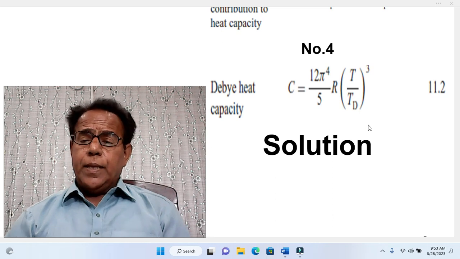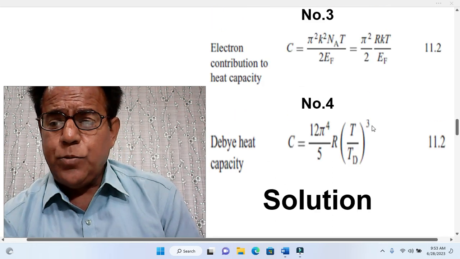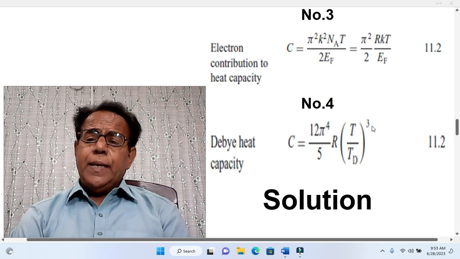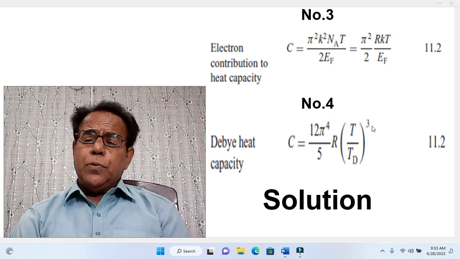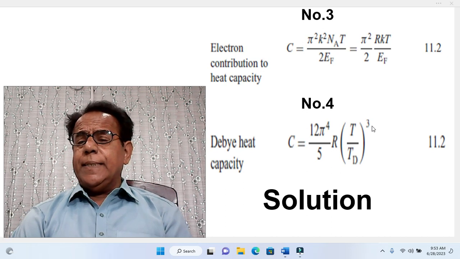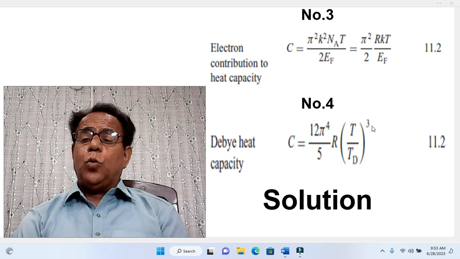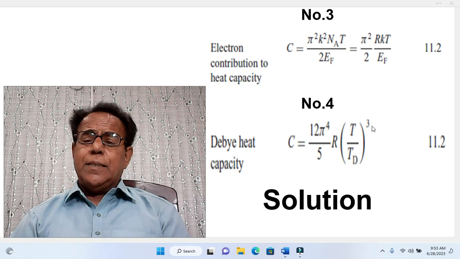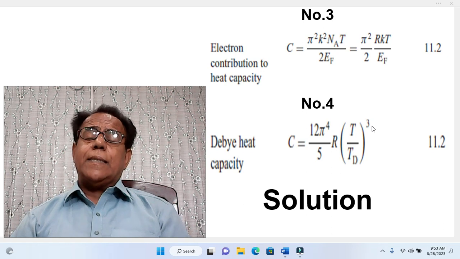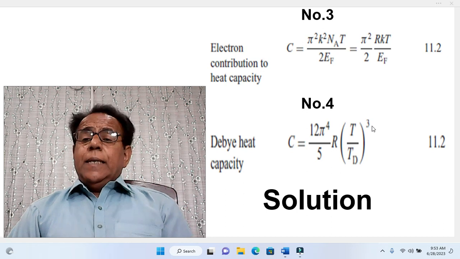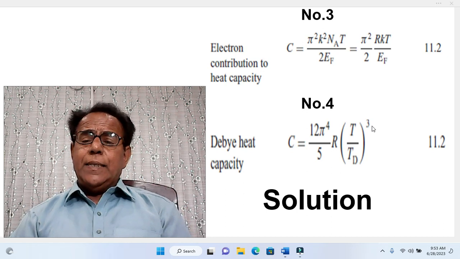Dear students, here in tool number 3 and tool number 4, it is written that 11.2. Actually, this is not equation number 11.2 repeated, because one equation cannot be repeated twice under the same number. This expression is given in the book Modern Physics by Kenneth S. Crane, and such expressions are given in summary at the end of a chapter.